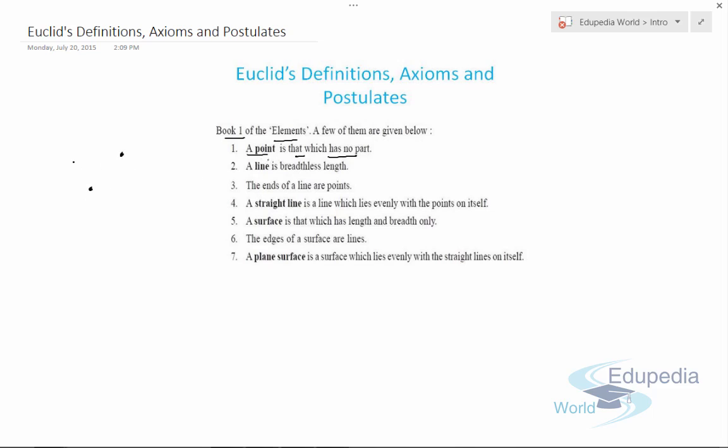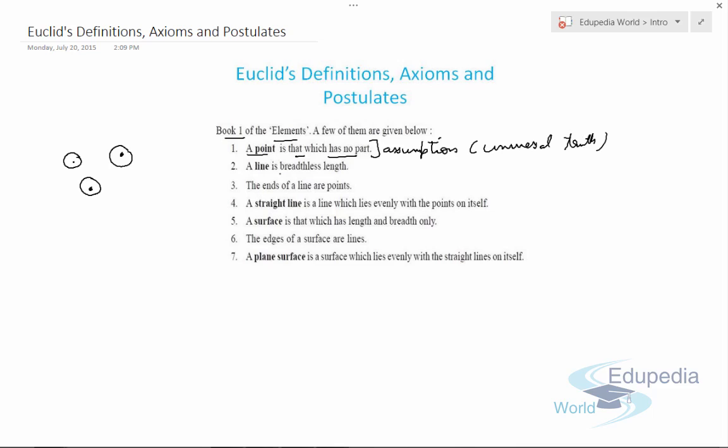According to Euclid, a point is that which has no part, means it has no dimensions. But if you look at three different points, this point and this point have different dimensions. So Euclid tried to assume these types of postulates. It's an assumption, or we can say it's again a universal truth.